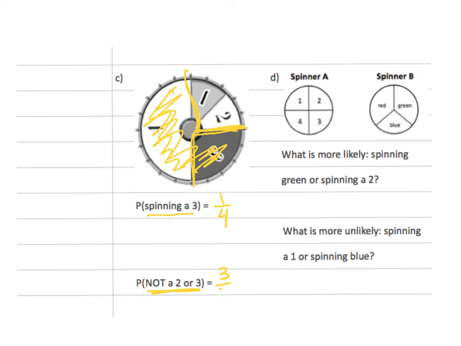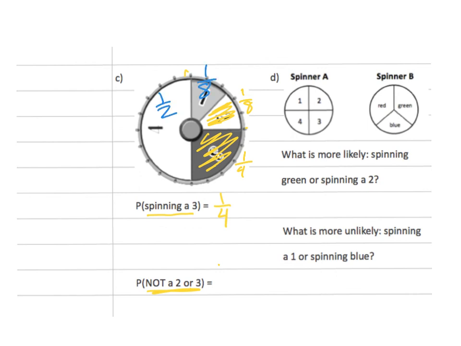Oh, 2 or 3. Sorry, I went 1 and 2. Let's try that again. Ooh, that I almost blew. Let's try it again. So not a 2 or a 3. So not the 2, and not the 3. Now the 3 is 1/4. The 2 is 1/8. So we have 1/8 for the 1 and 1/2. Let's put them together. 1/2 plus 1/8. So this would be 4/8 plus 1/8. That would give me 5/8. That way I'm not spinning a 2 or a 3.